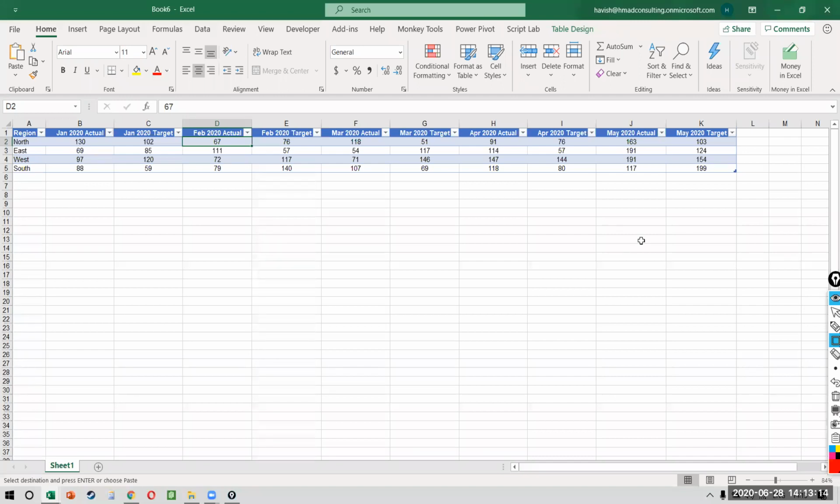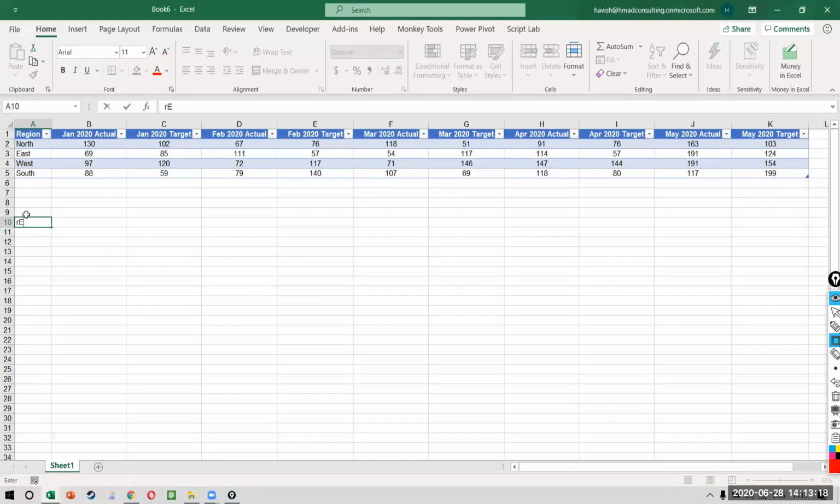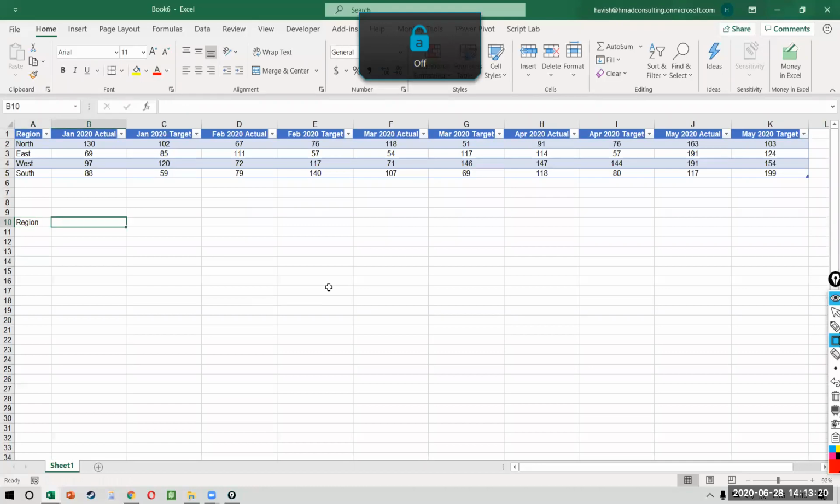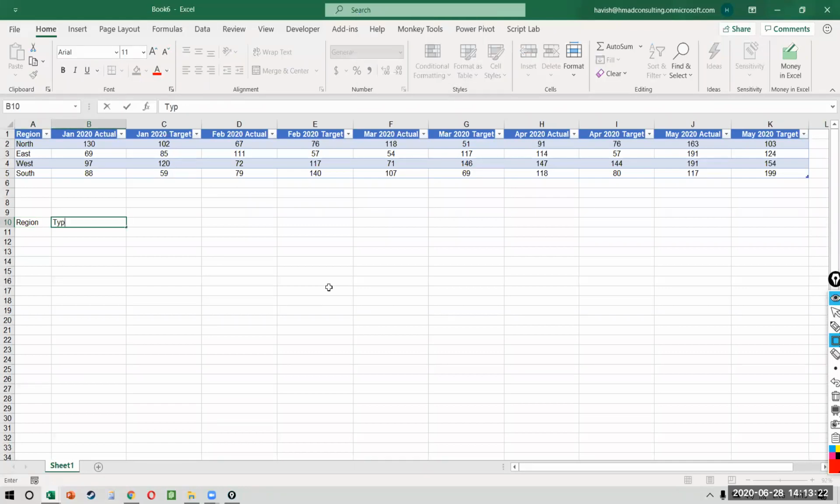The data set, Dipanjan, should have been like this. The first column should be the region. The second one should be the type. The third one should be the month. And the last one should be the value. This is how the data set should happen. This is how a proper table is constructed.